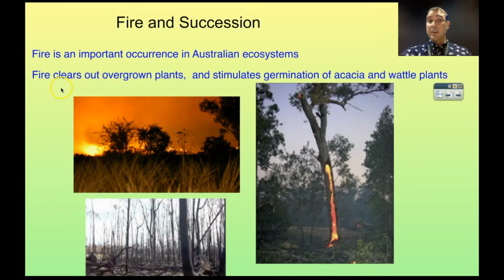So as I mentioned before, fire is very important in Australian ecosystems. It clears out small weedy things and allows your bigger gum trees to survive. In fact, there are adaptations that cause the gum trees to survive when fires are coming. It also stimulates the germination of particular plants. Fire itself doesn't, but we know that it's the smoke that does. So having the smoke that leads to germination of those plants means those plants can reproduce, and then they take their place in the ecosystem.